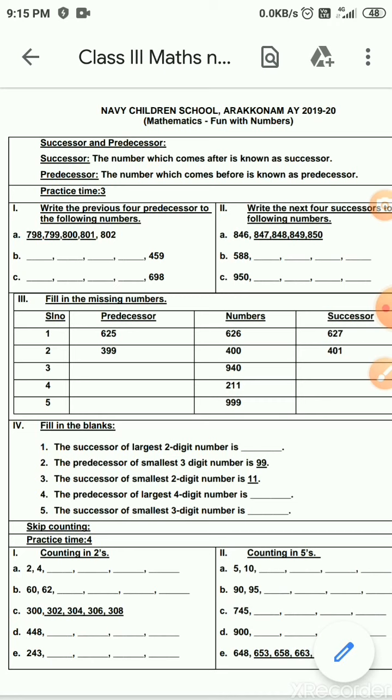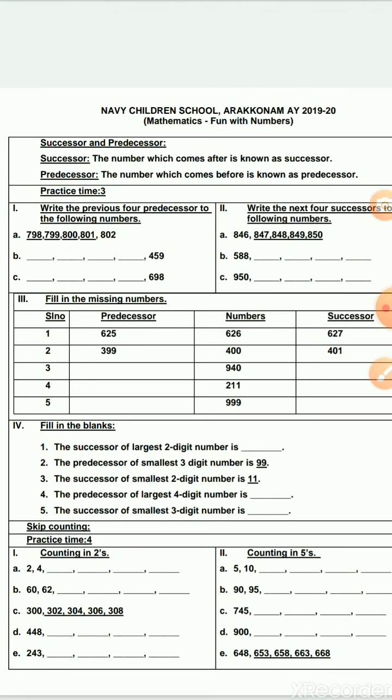Next is predecessor. The number which comes before is known as the predecessor. Before means what? For example, 2. Before 2, 1. 10 you take. Before 10, 9. 9 is the predecessor of 10. The previous number, or the number that comes before, or number minus 1, is called the predecessor. So for example, for 10, 9 is the predecessor. For 9, 8 is the predecessor. For 7, 6 is the predecessor. For 5, 4 is the predecessor. It goes on.